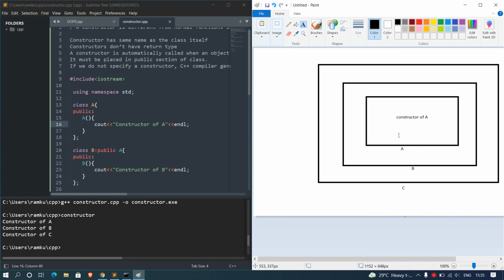In constructors, generally the order is like this: if you are inheriting the parent class, it will definitely call our parent class constructor first, then all its child constructors will get called. But in destructors the sequence is just the opposite. Firstly the destructor we are defining gets destroyed, then its upper classes' destructors will get destroyed.